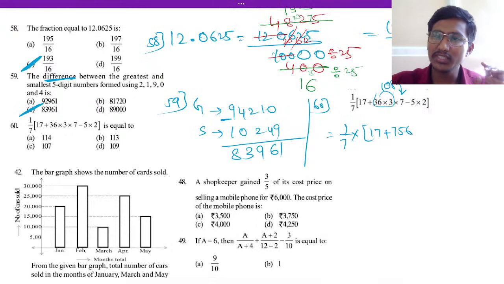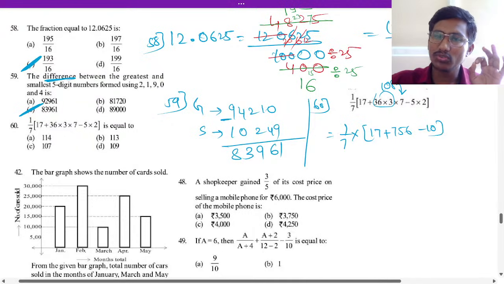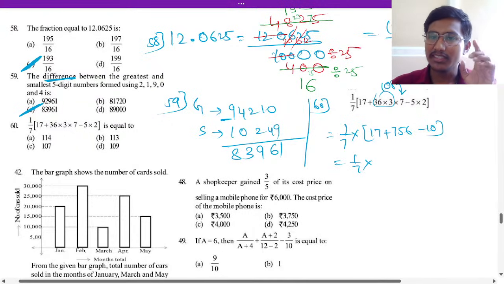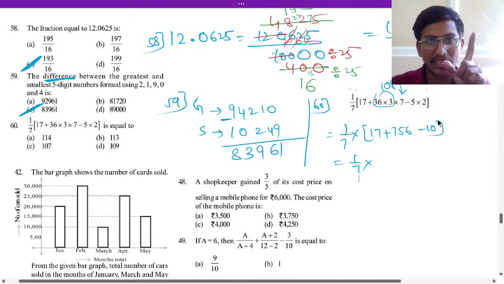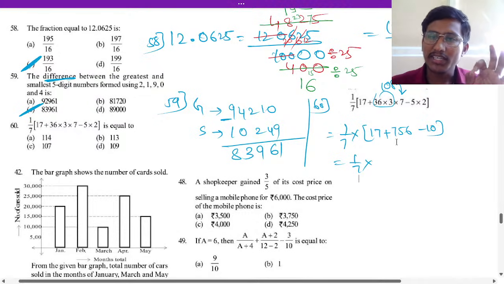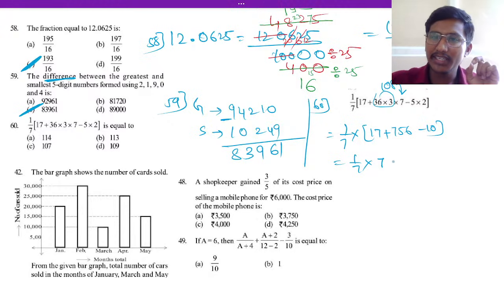Minus 5 2s are 10. Okay, so if you cancel it, here 17 plus 756 minus 10, so what answer will come? You add it first, 756, and then minus it. So what answer will come? 763 answer will come.